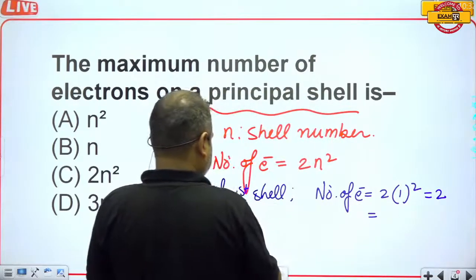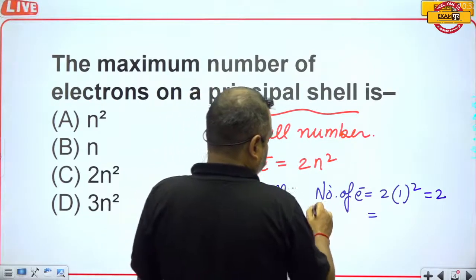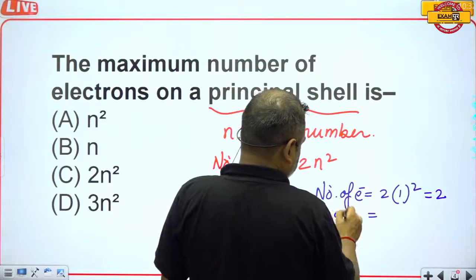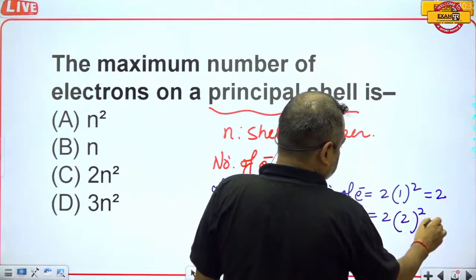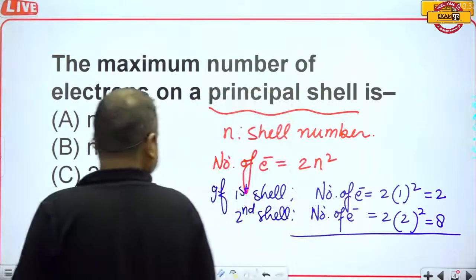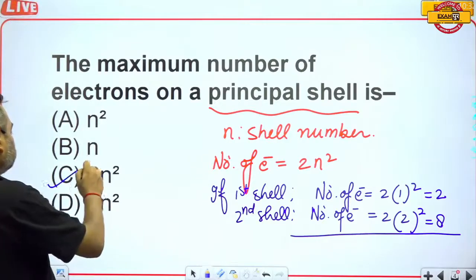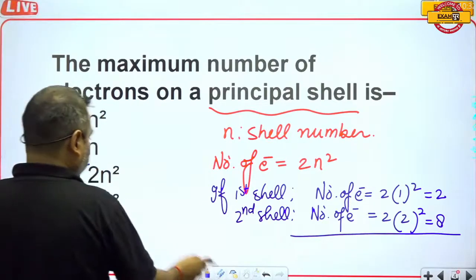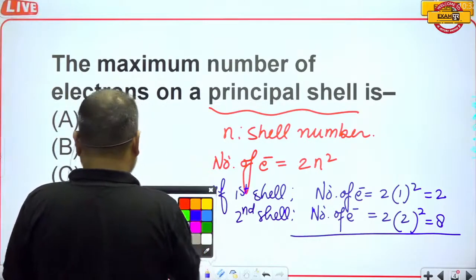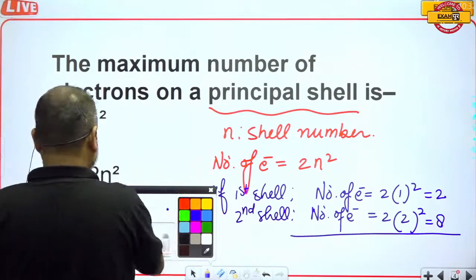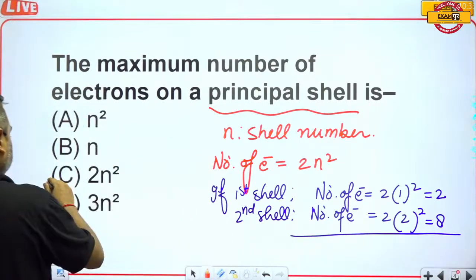If this is the second shell, then the number of electrons is equal to 2 into 2 square, and this is equal to 8. Actually, electrons are filled in an atom by this formula, 2n square.